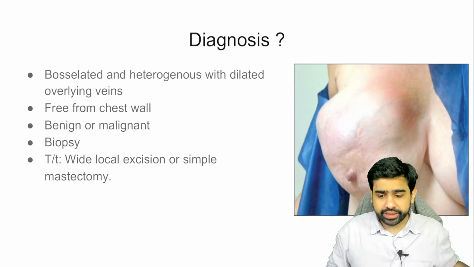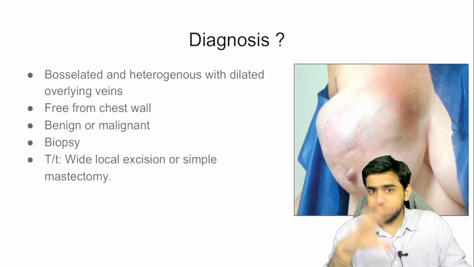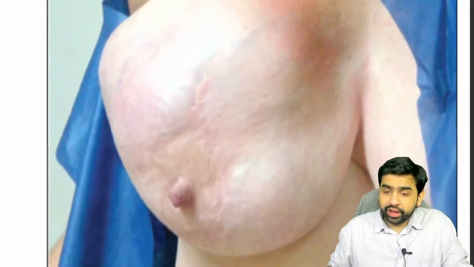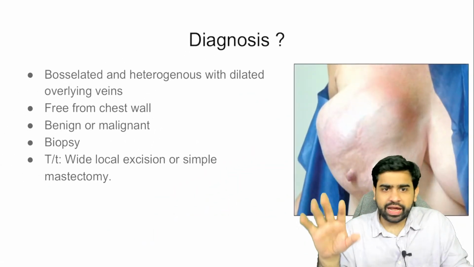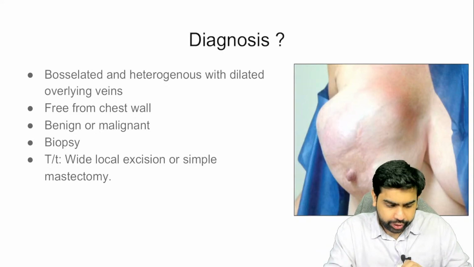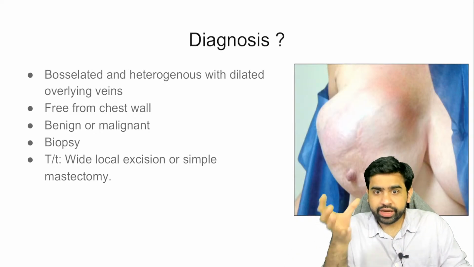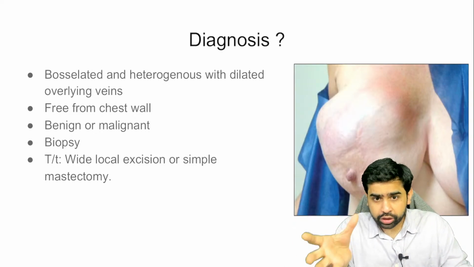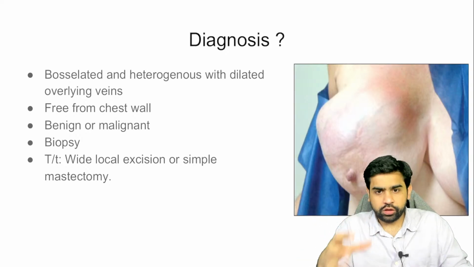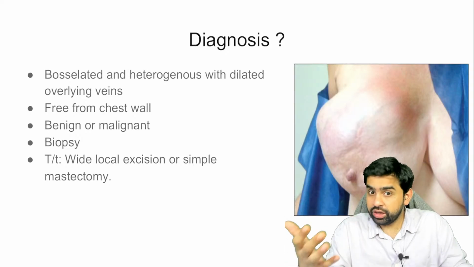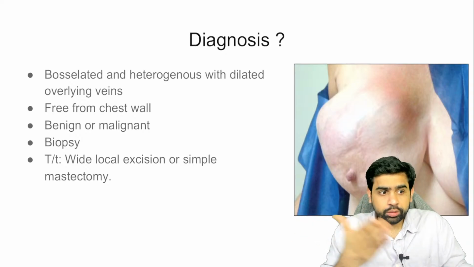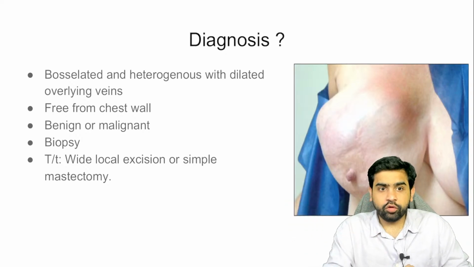In the gross appearance, it looks lobulated like this, and on the surface the veins are a bit dilated. That's fine. Now when you examine this particular patient, what you need to understand is that this tumor is free from the chest wall. It is not attached to the ribs. It is attached to the pectoralis major, but what we have learned is that pectoralis major involvement is not chest wall involvement.